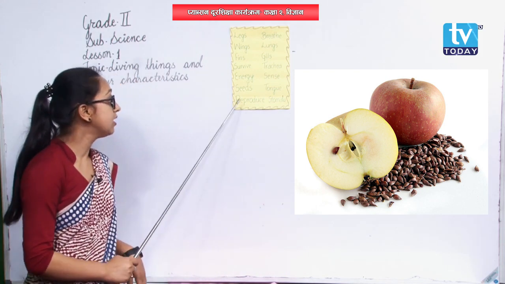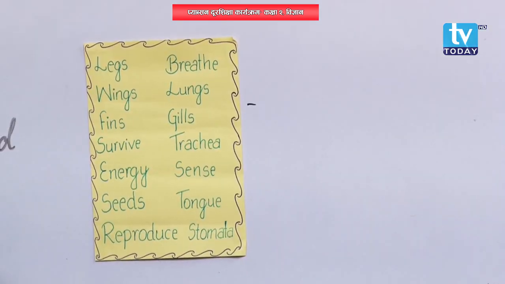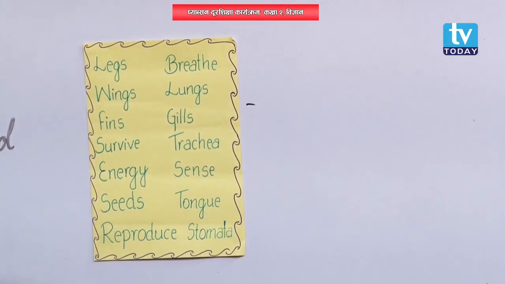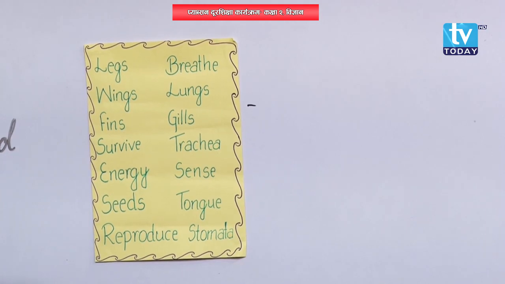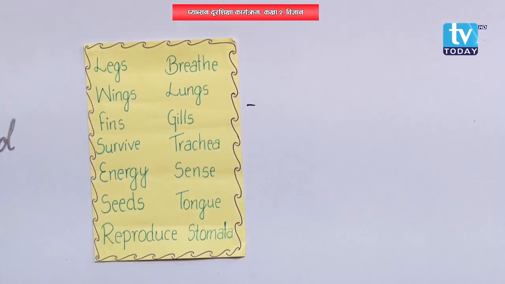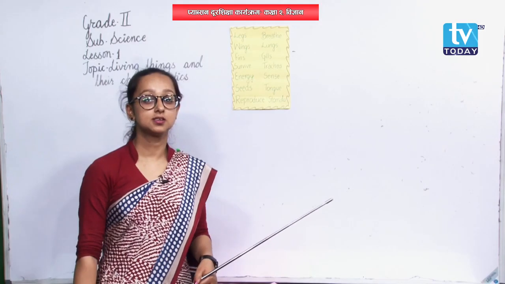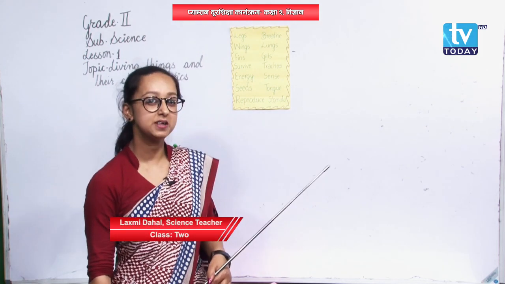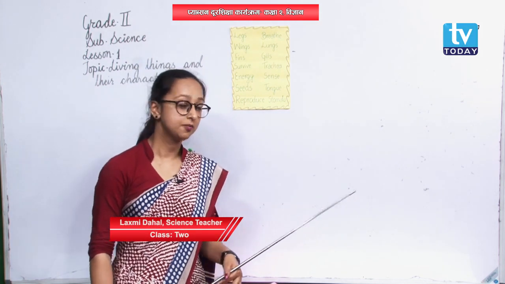In the similar way, reproduce. Quite long spelling, yes? Do you feel difficult to remember? If yes, you can note it down, okay? R-E-P-R-O-D-U-C-E, reproduce. What do you mean by reproduce? Only the spelling seems longer, but the meaning is very easy, okay?